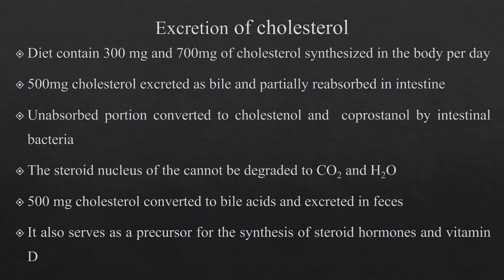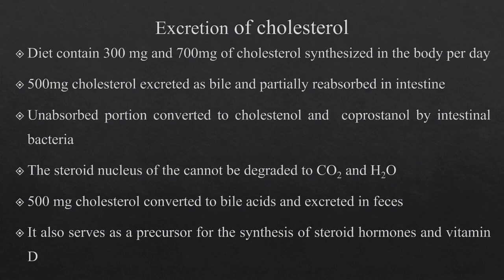Then, how is cholesterol excreted in our body? So the diet contains 300 milligrams and 700 milligrams of cholesterol is synthesized inside our body. Total 1000 milligrams, in which 500 milligrams of cholesterol is excreted as bile and partially reabsorbed in the intestine. The unabsorbed portion is converted to coprostanol by the intestinal bacteria and excreted. So this is the coprostanol, the cholesterol derivative which is present in the feces.